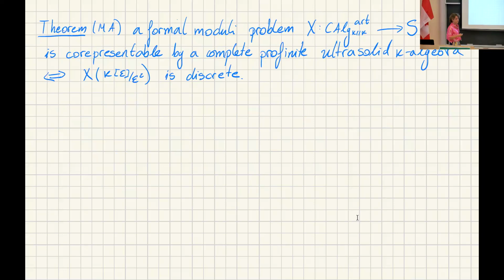And the main theorem, this paper came out, I think, two weeks ago on the arXiv, is that a formal moduli problem is corepresentable by one of these generalizations of Noetherian algebras if and only if the space of first order deformations, so deformations over the dual numbers, is discrete. In particular, this means that there's no weird homotopy business going on here. So it's just an honest set of points rather than a homotopy type.